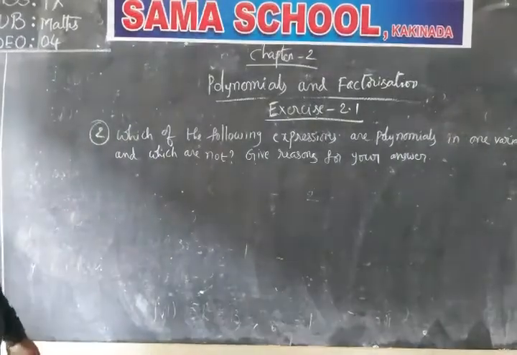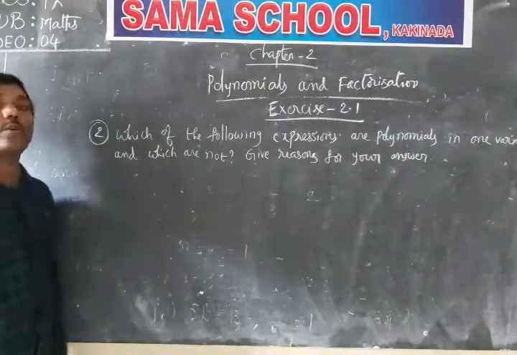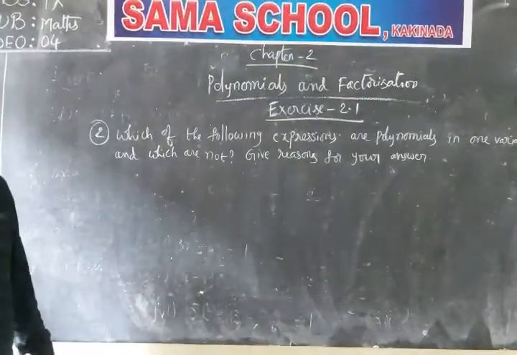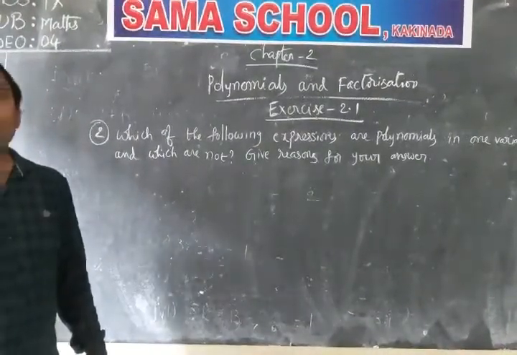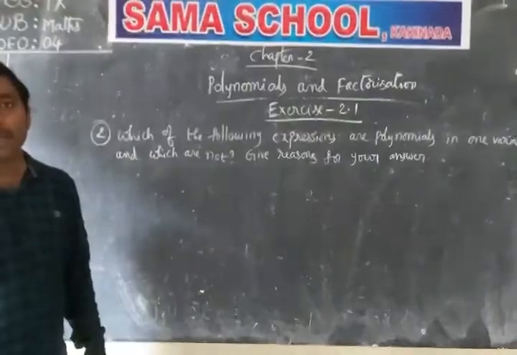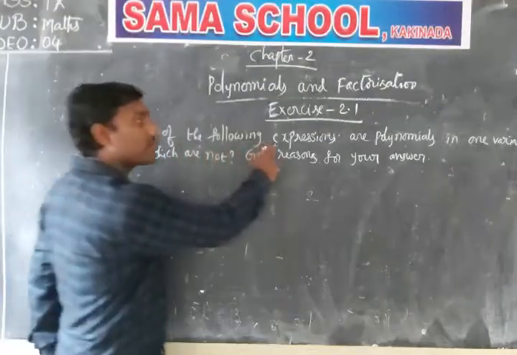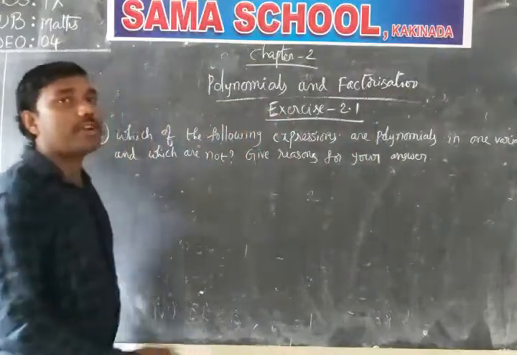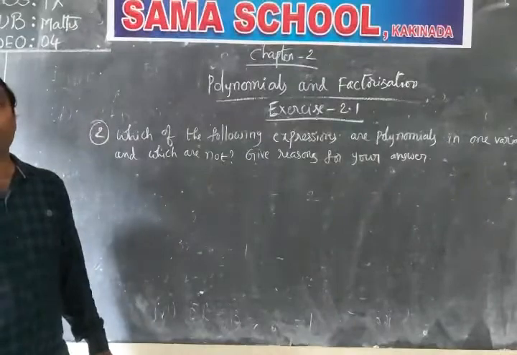Here, in my experience, some students did it wrong. When I observed the answers in the homework, many made mistakes, mainly because they did not read the question properly. The mistake is in "which of the following expressions are polynomials." In general, we only check the powers of the variable in the terms.